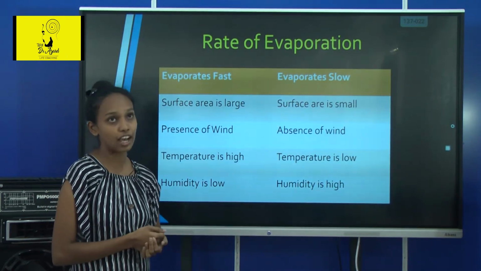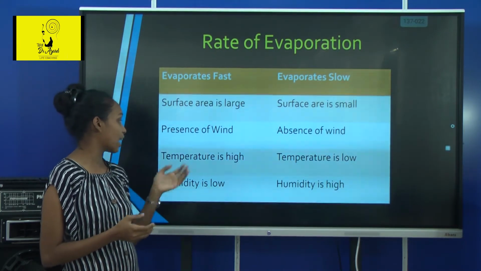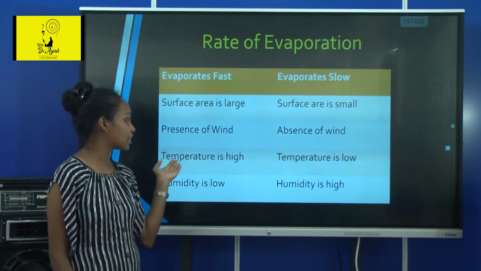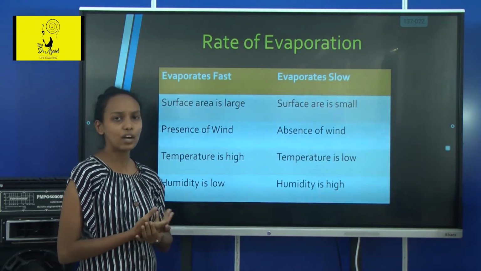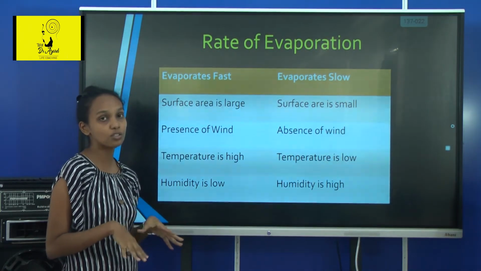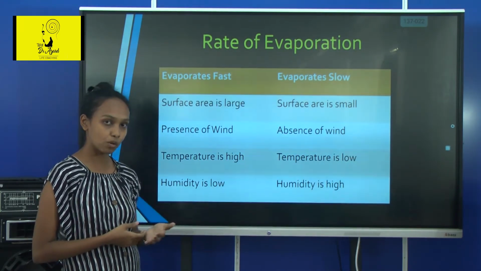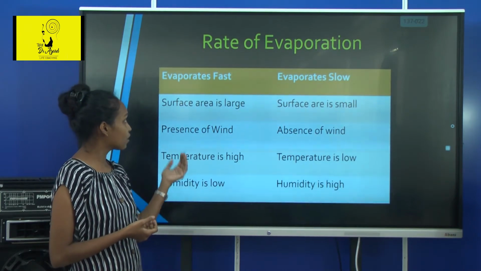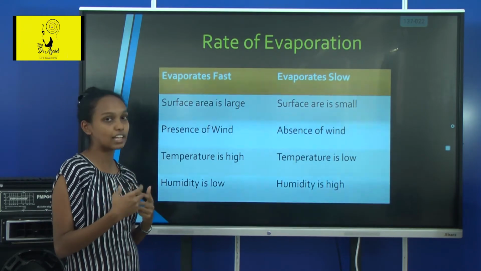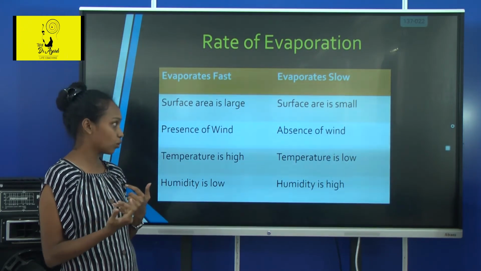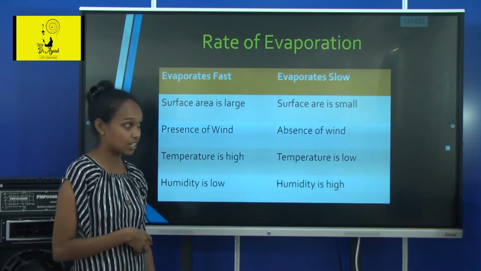And when the temperature is high, you might have noticed that on very hot days, the clothes dry very fast. So that is why we say that when the temperature is high, the rate of evaporation is high. Next, humidity. What is humidity? Humidity is the amount of water vapor in the atmosphere. When the amount of water vapor in the atmosphere is high, the rate of evaporation is slow. Why? When there is a lot of water vapor, the atmosphere doesn't like to take more water. It doesn't like to evaporate more water. So because of that, when the humidity in the environment is high, the rate of evaporation is low.